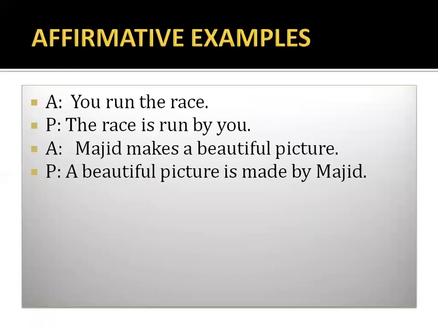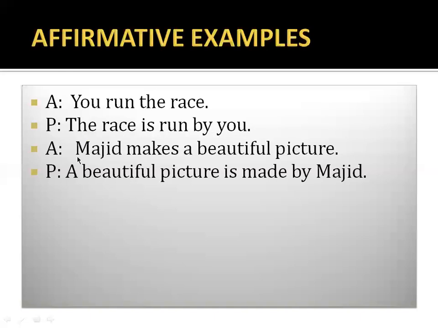Affirmative examples. Affirmative means positive sentences. A for active and P for passive. First sentence, you run the race. In this sentence, you is subject, run is verb, the race is object. When we change it into passive, the race is run, ran, run. Third form is run, by you. You remains the same you, as I have told you before.